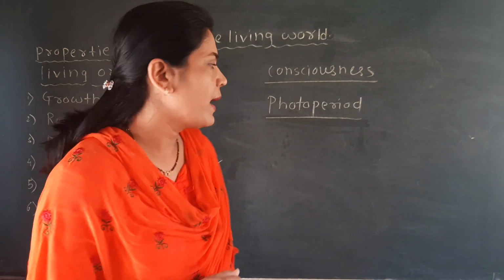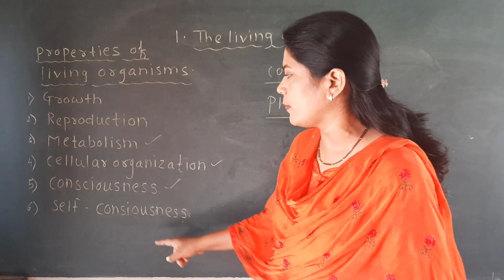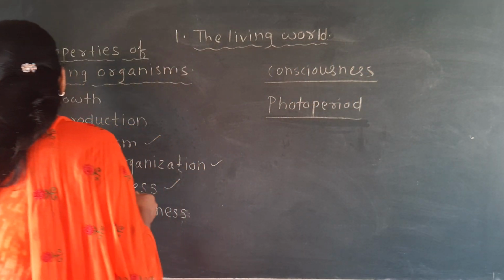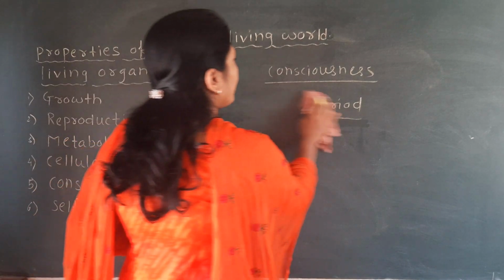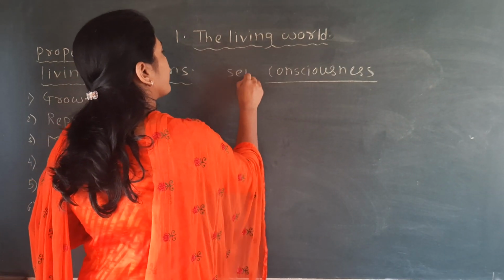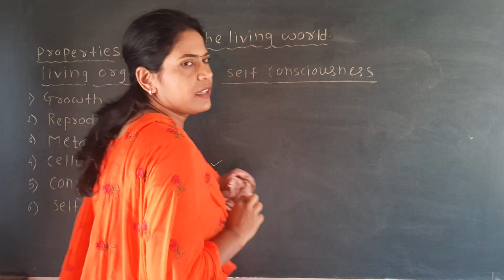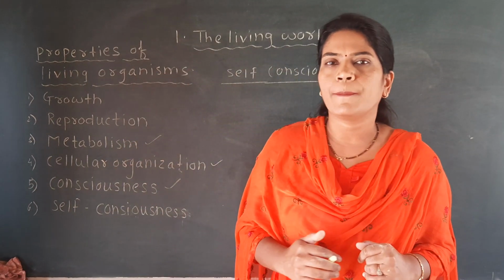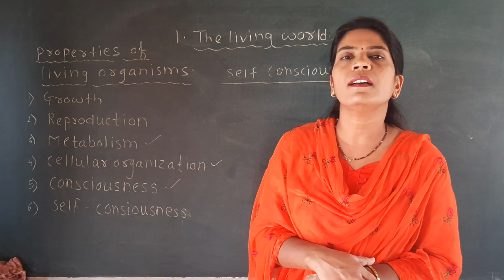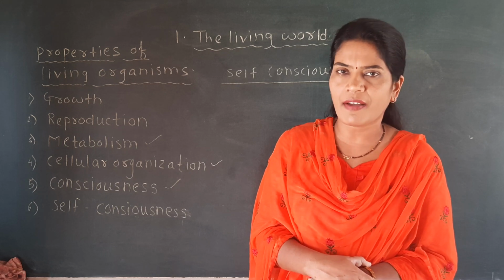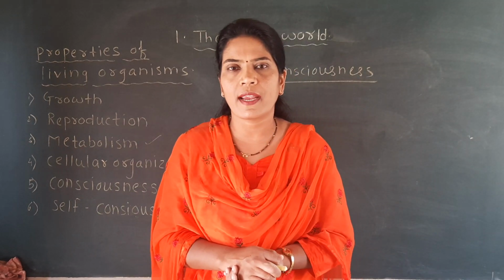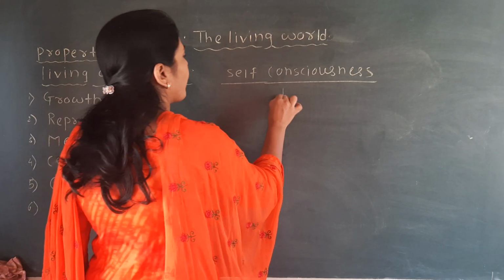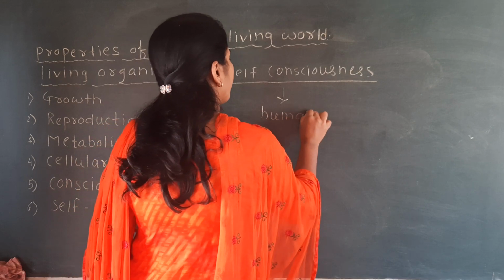of the living organism. And the last property of the living organism is called self-consciousness. Then consciousness and self-consciousness, there is very little difference between them. Self-consciousness means what? We say that consciousness means the awareness of our surrounding or environment, which you will find in every living organism. But self-consciousness is a property which you can find only in the human being.